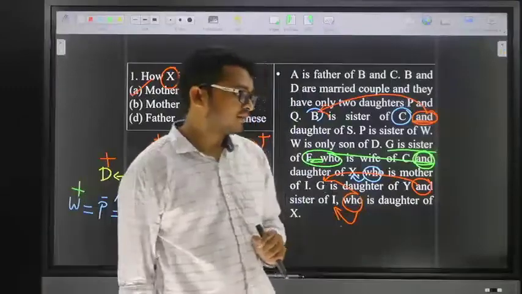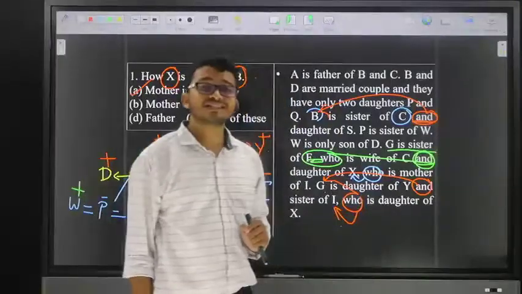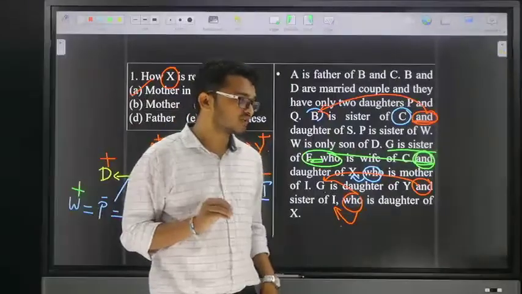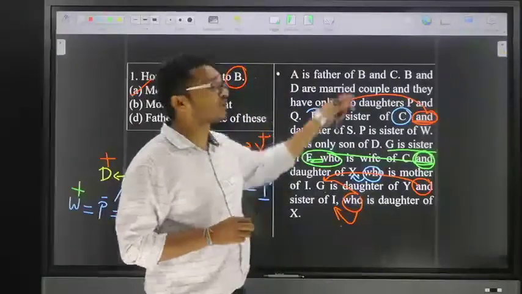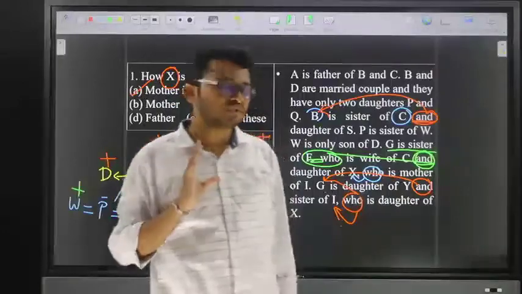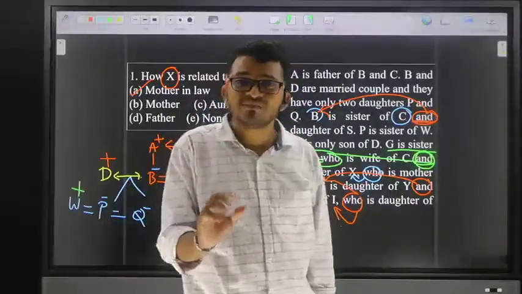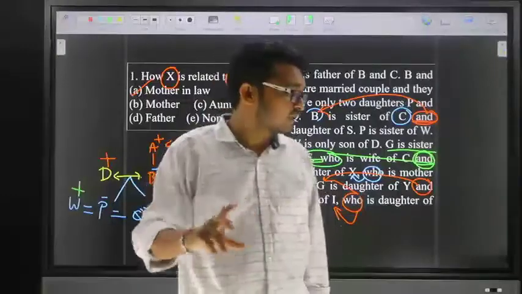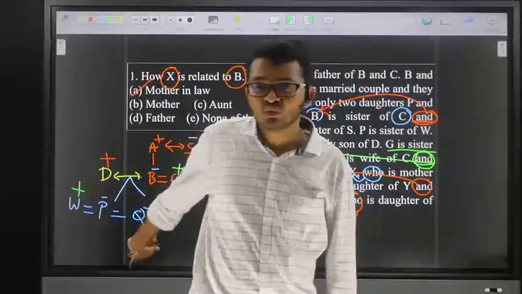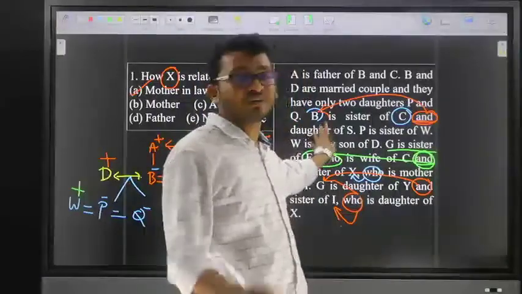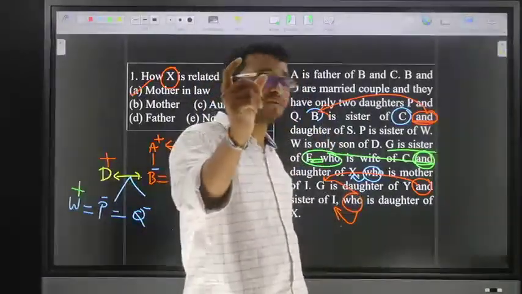Yes, friends, what does superfluous mean? Which is not required. So out of the given entire information, which statement is not required? Remember, superfluous means which is not required to solve the tree diagram. Suppose for example, if you are going to take this one and this one, which of the following statements is superfluous?